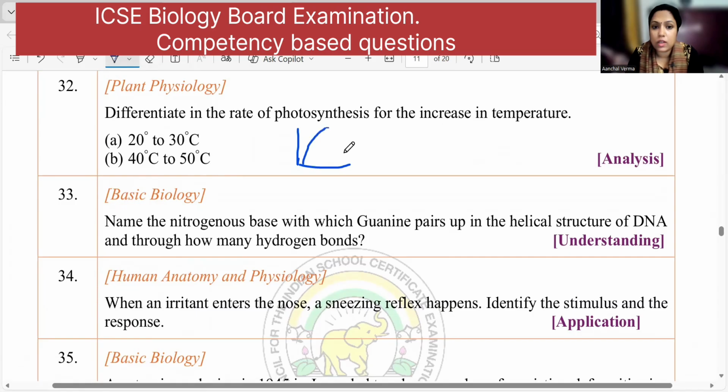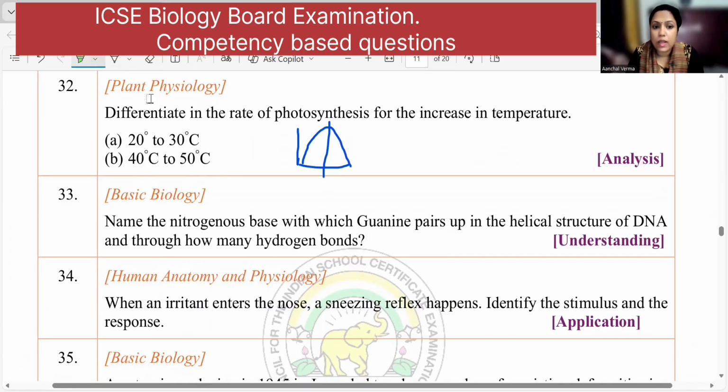The graph is like this. Okay, this is the optimum temperature around 37 degrees centigrade, 25 to 37 degrees centigrade. Okay, so here 40 to 50 will drop here. So you have a drop in the photosynthesis process.